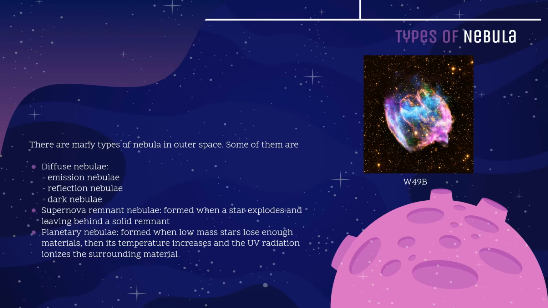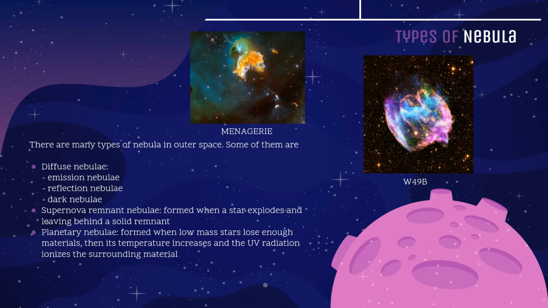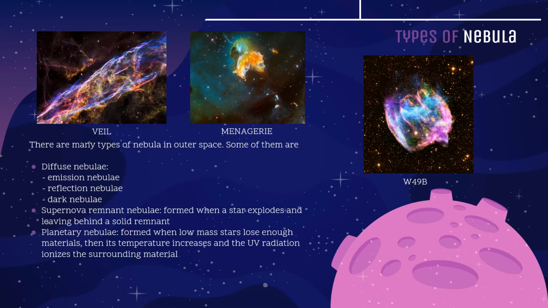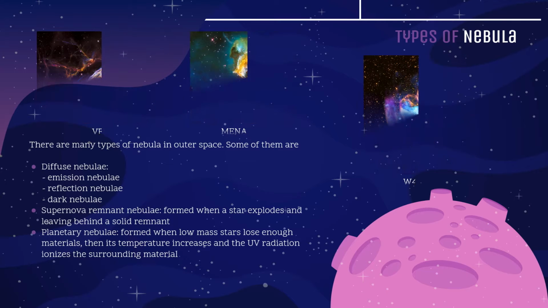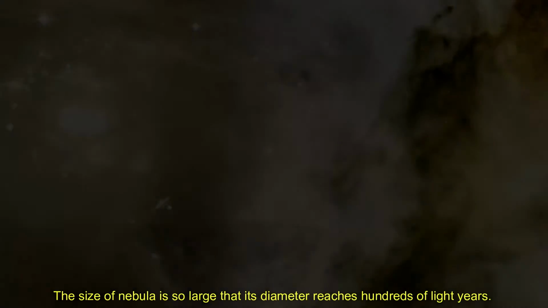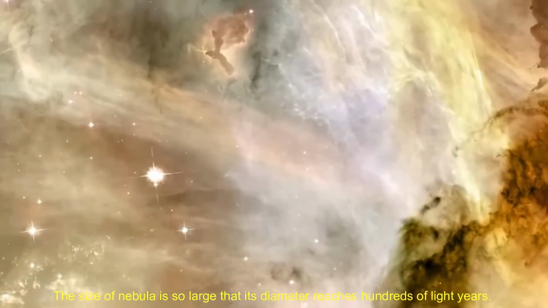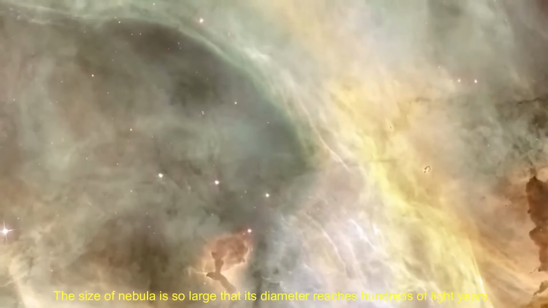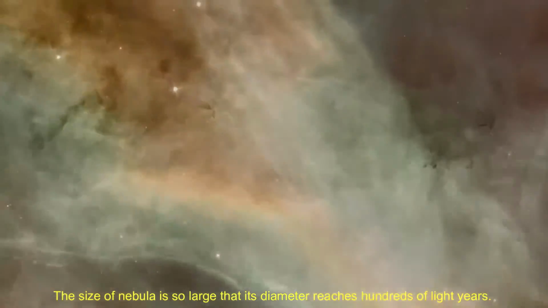Supernova remnant nebulae, which form when a star explodes and leaves behind a solid remnant, and planetary nebulae, which form when low-mass stars lose enough materials, its temperature increases, and the UV radiation ionizes the surrounding material. The size of nebula is so large that its diameter reaches hundreds of light years.